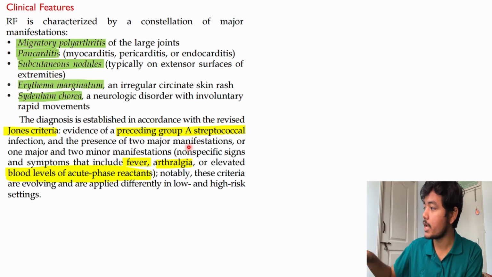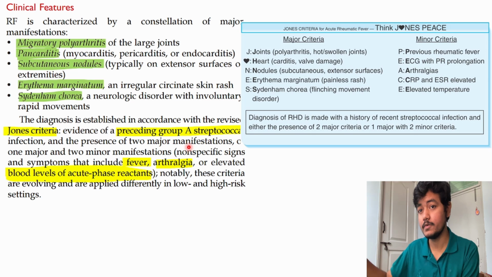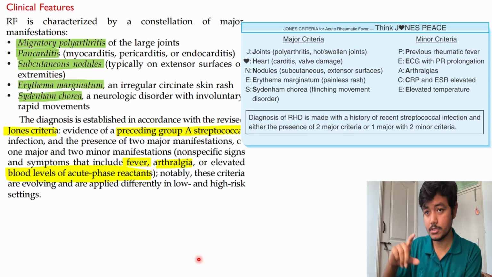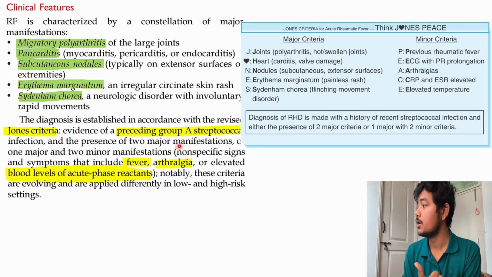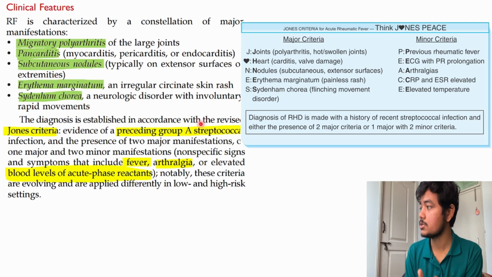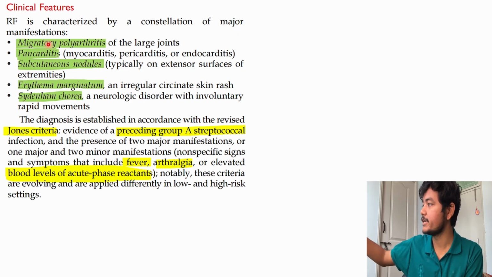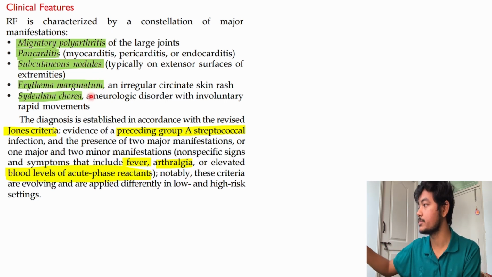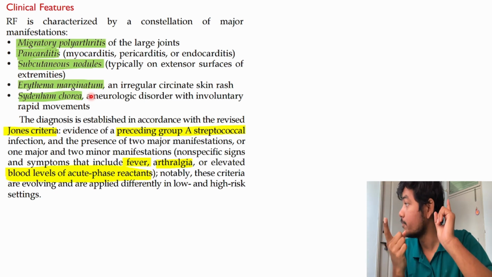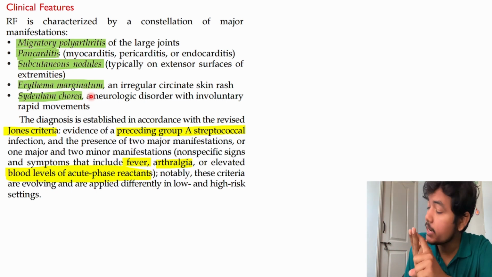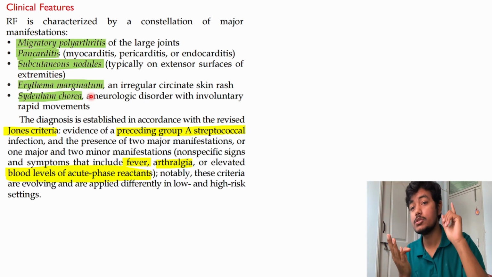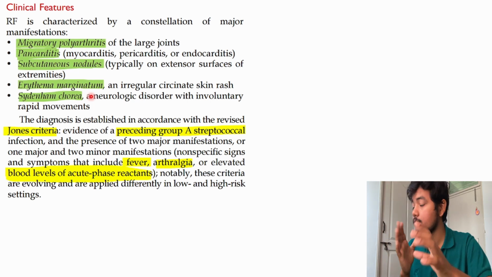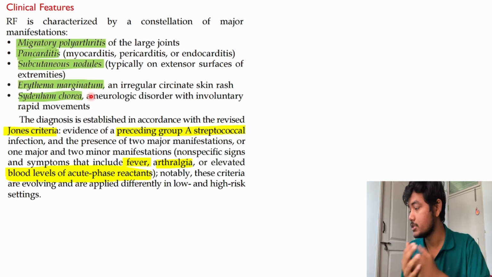If you have to diagnose rheumatic fever, first you need to be assured that it has been caused by group A streptococcus, and any of those criteria should be there: migratory polyarthritis, pancarditis, subcutaneous nodules, erythema marginatum, the skin rashes, and Sydenham chorea.